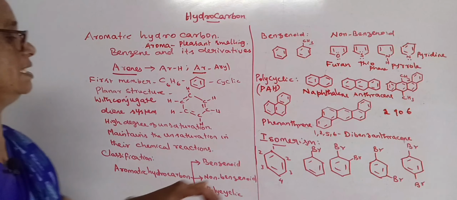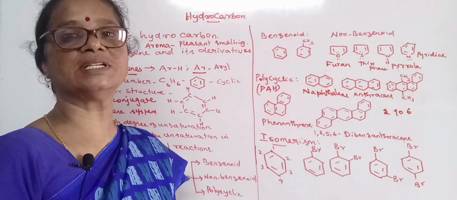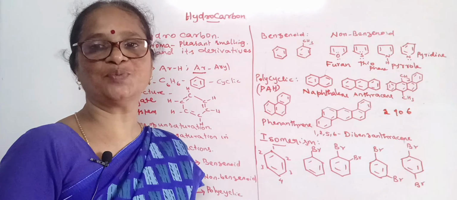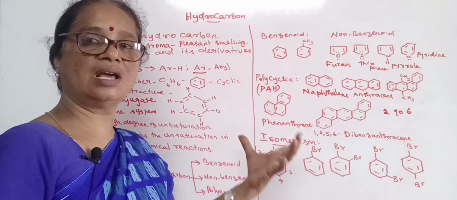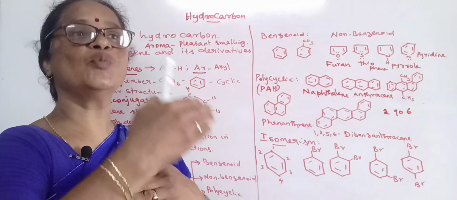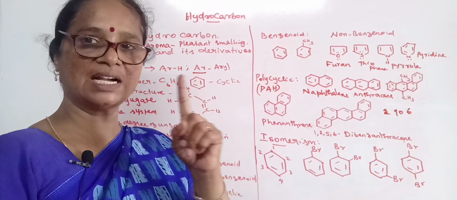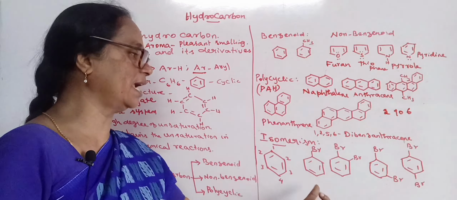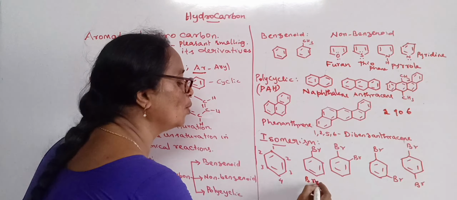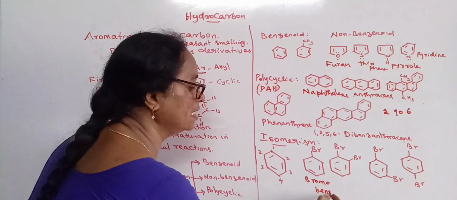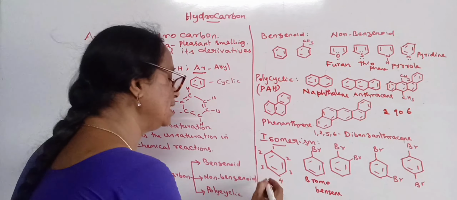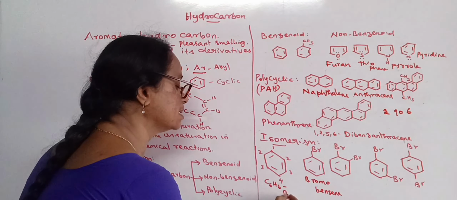The next one, let us see about nomenclature and isomerism of aromatic hydrocarbons. Nomenclature starts with the first member itself, benzene, so we will call it benzene. If any substituent is there, we should find out how many substituents are there. If it has only one substituent, then the name depends on the substituent. See, this is bromobenzene as it contains bromine on the benzene ring. And if there is no substituent, it is only C6H6, so the name is benzene.